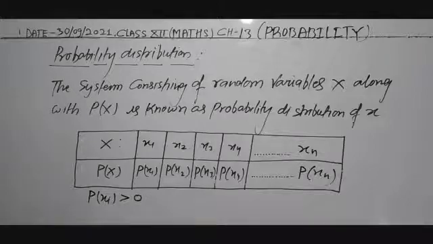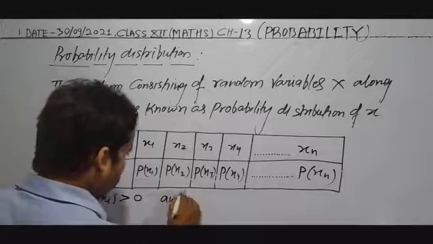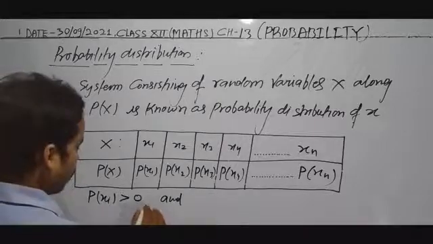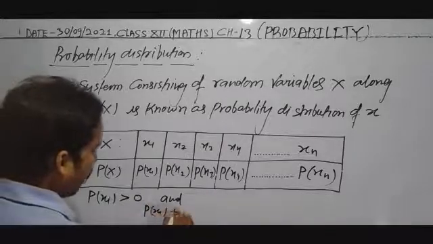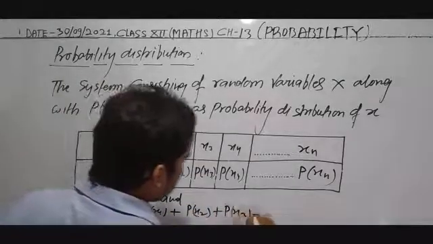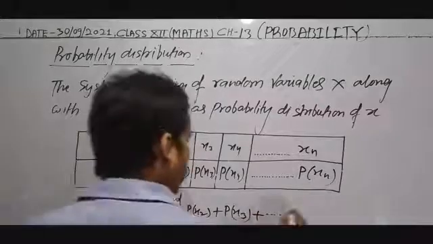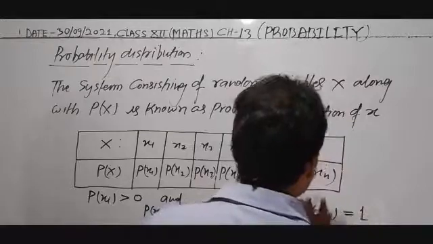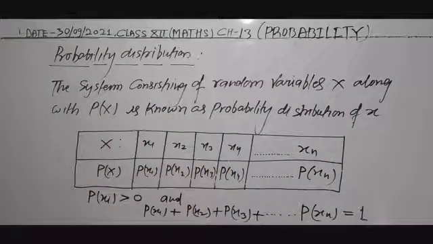The second condition is that p of x1 plus p of x2 plus p of x3 plus up to p of xn, this sum will be 1. These are the conditions.